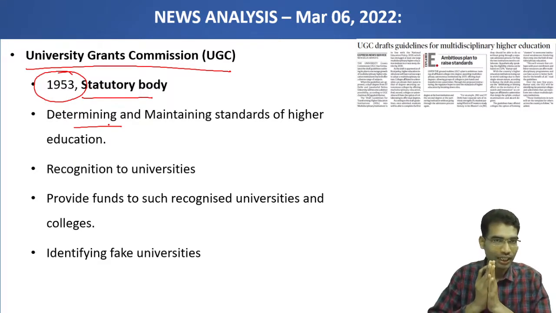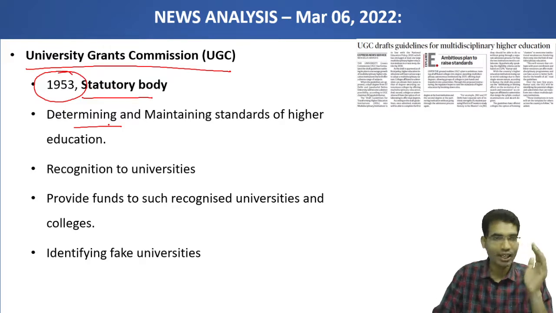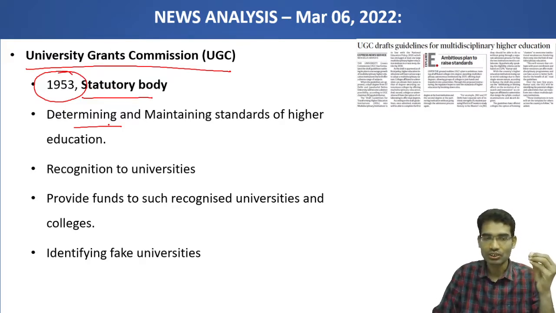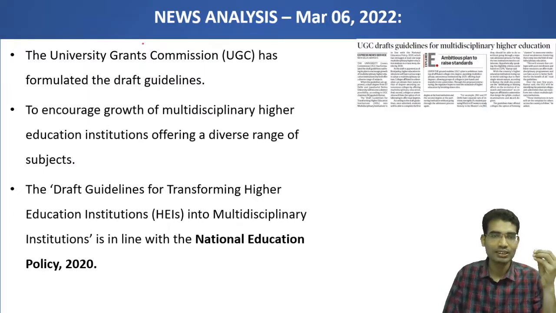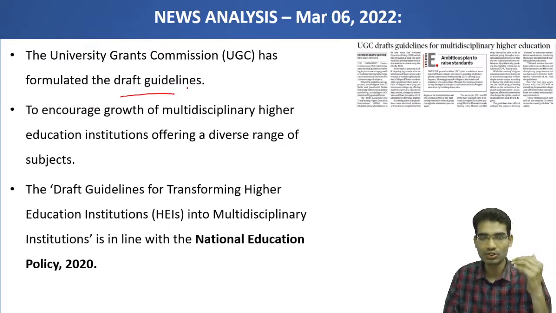It recognizes higher education universities and disperses funds for such recognized universities. If the education system is riddled with fake universities, it identifies them and takes action. These are some of the functions of the University Grants Commission. Here, it has formulated certain guidelines in this particular news item.